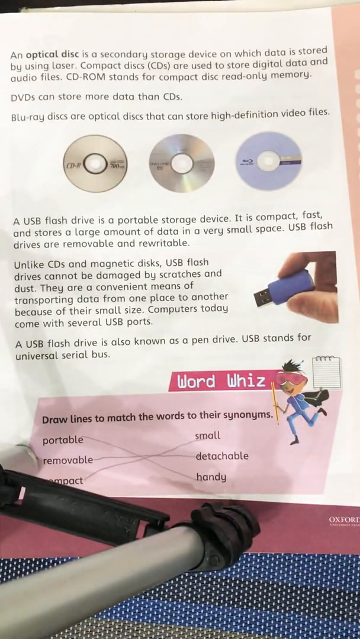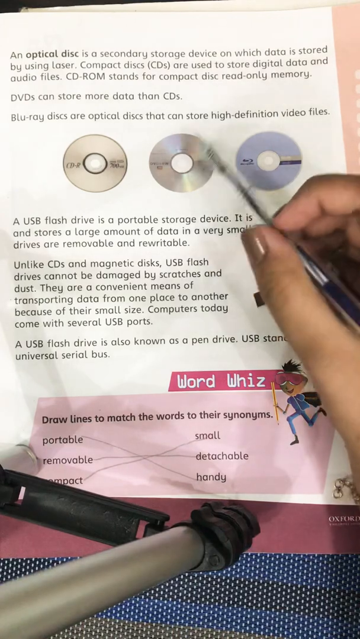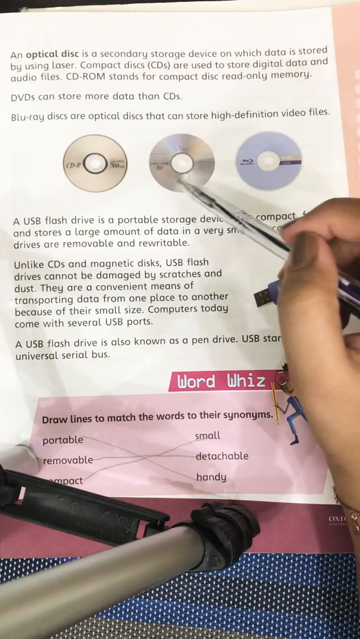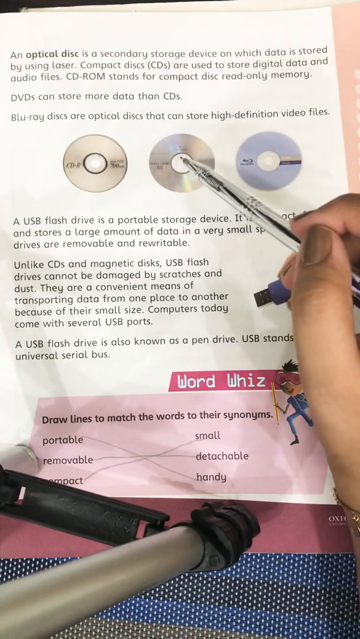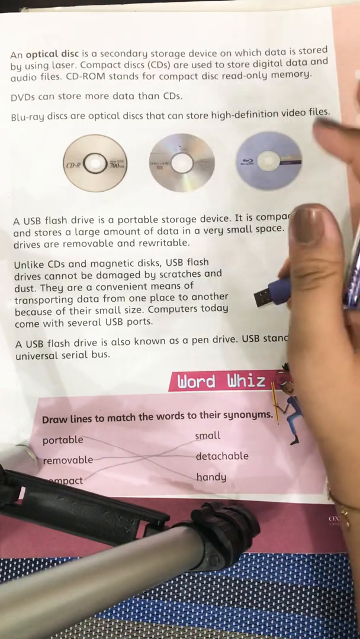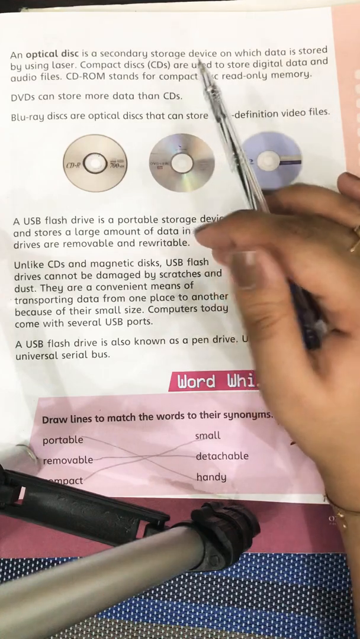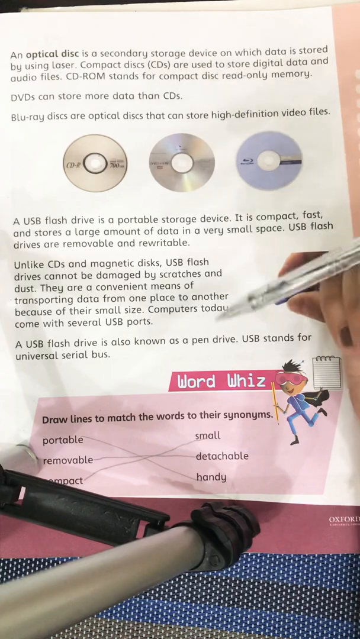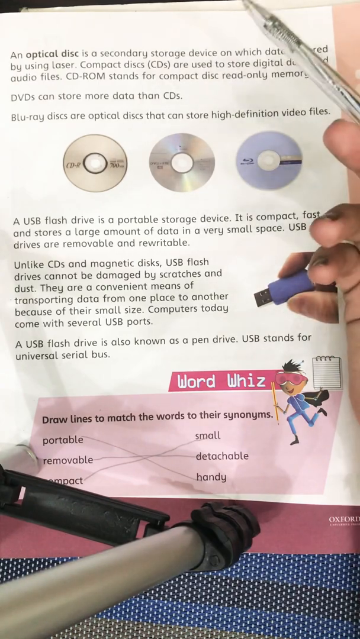Optical disk is a secondary storage device on which data is stored by using a laser. Compact disks are used to store digital data and audio files. As you can see, the surface of CDs, DVDs and Blu-rays is shiny, so you can see the reflection. That's why we use laser technology to read all this data. An optical disk is always a secondary storage device. It means you will insert it from the outside into the computer, sometimes to increase the storage capacity.